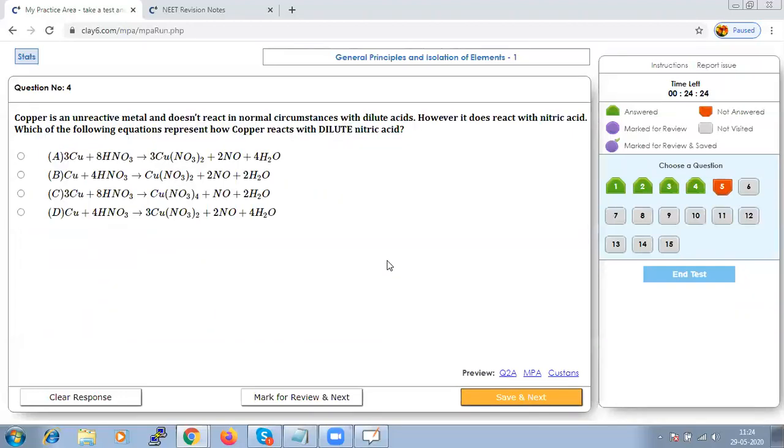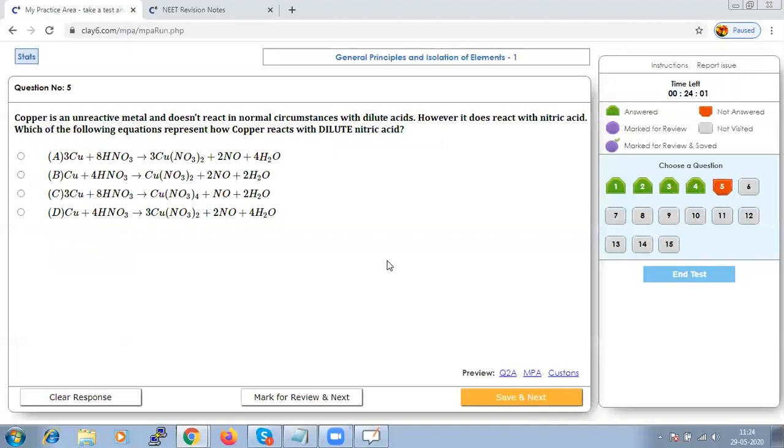Copper is an unreactive metal and does not react in normal circumstances with dilute acid. However, it does react with nitric acid. Which of the following is correct? A simple concept is that there are two equations for the reaction of copper with nitric acid.